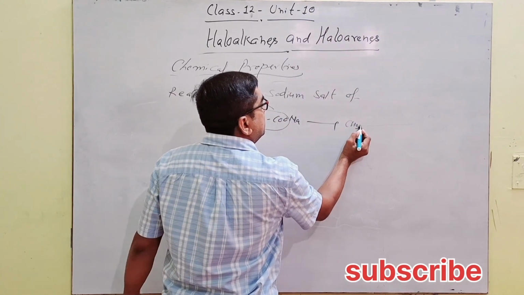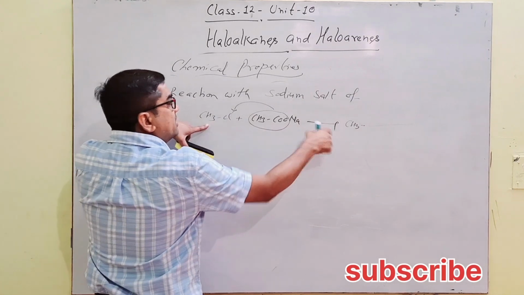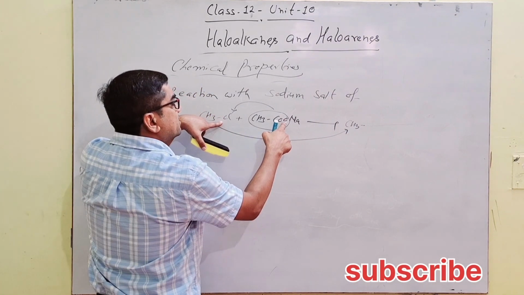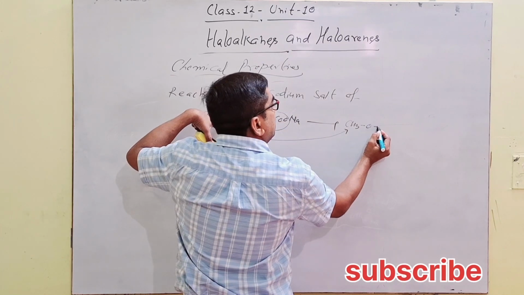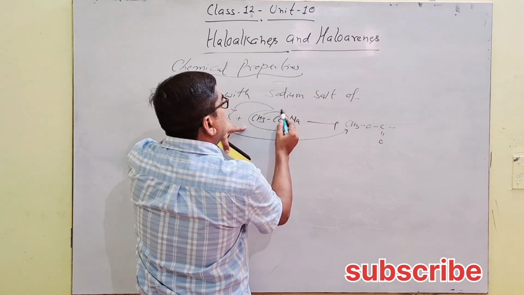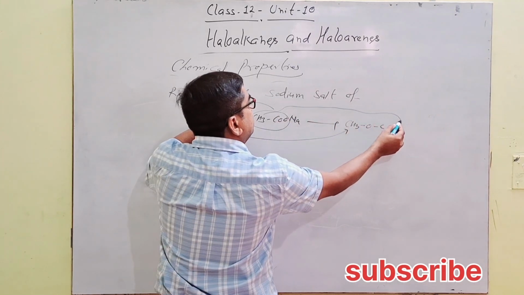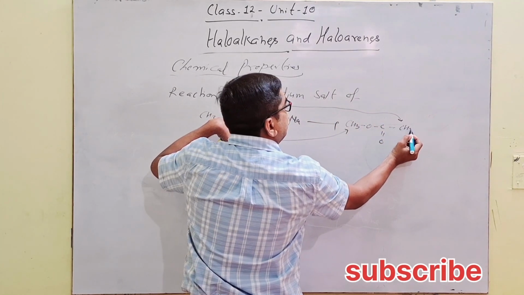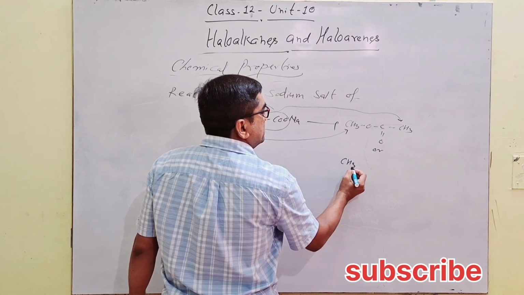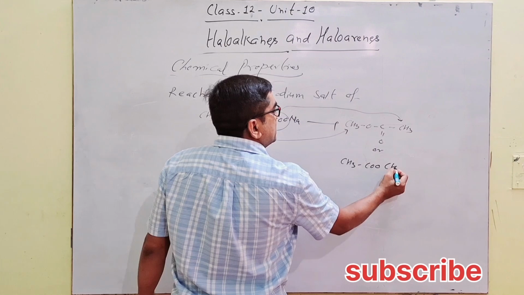This CH3 comes here and attaches with oxygen, then C double bond O, and this methyl comes here. So we can note it in this way, CH3COOCH3.